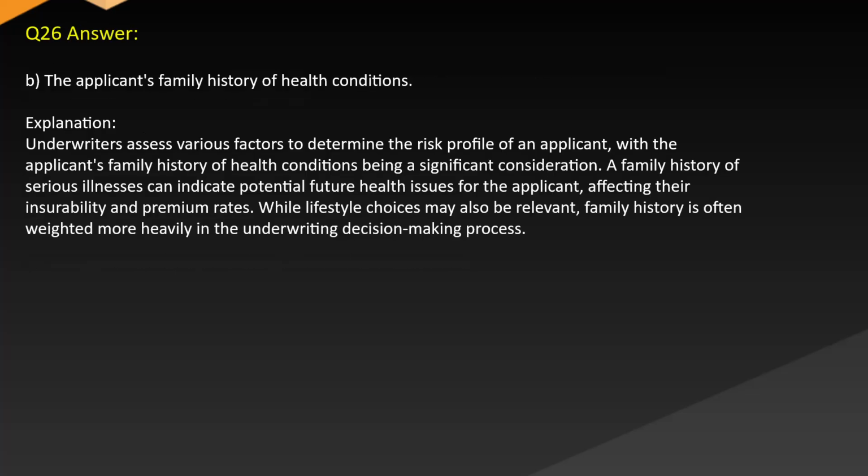Answer B. The applicant's family history of health conditions. Explanation. Underwriters assess various factors to determine the risk profile of an applicant, with the applicant's family history of health conditions being a significant consideration. A family history of serious illnesses can indicate potential future health issues for the applicant, affecting their insurability and premium rates. While lifestyle choices may also be relevant, family history is often weighted more heavily in the underwriting decision-making process.